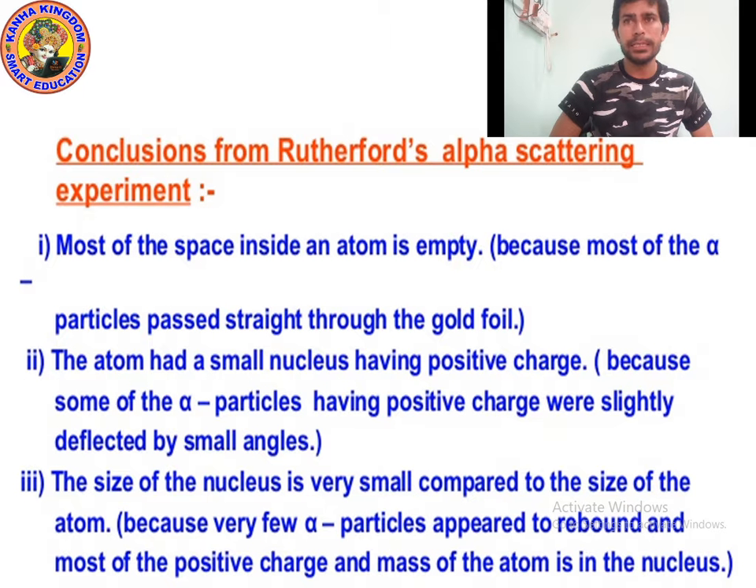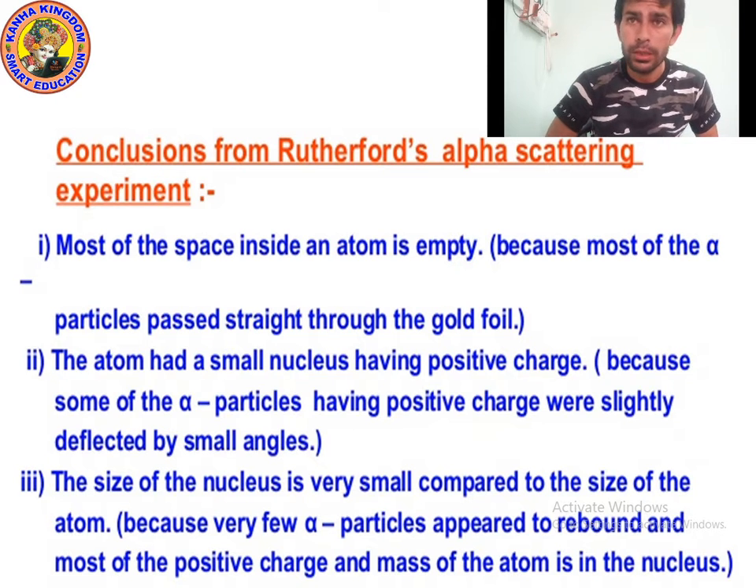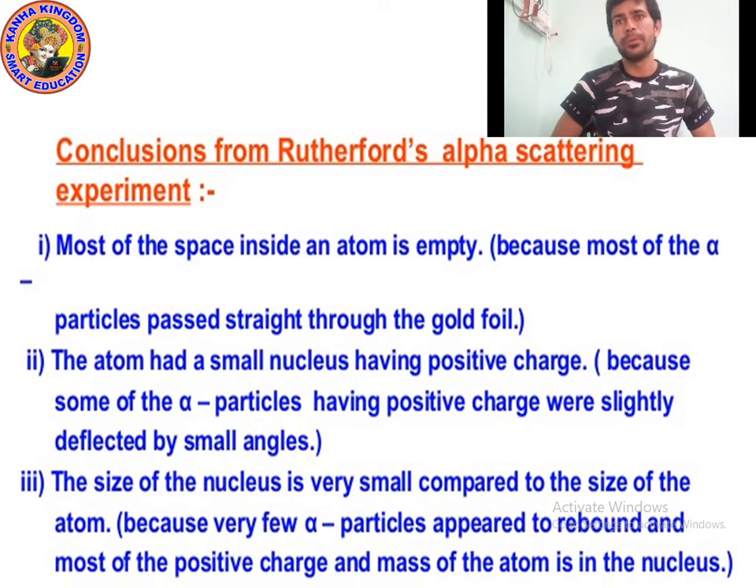Most of the space inside an atom is empty. First conclusion given by Rutherford, that most of the space inside an atom is empty. Why? Because most of the alpha particles pass straight through the gold foil. Point number two: the atom has a small nucleus having positive charge.